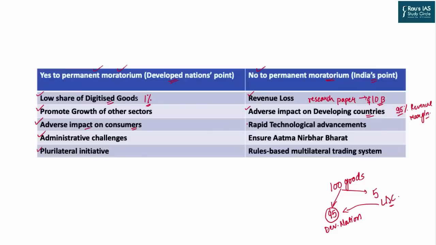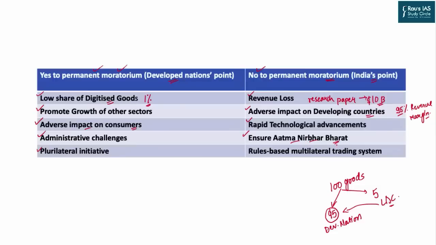Then we have rapid technological advancement. Now, given the rapid technological advancement, least developed countries or developing countries are far behind that of the developed nations with respect to the entrepreneurship, penetration of internet and others. The next argument is that it will ensure Atmanirbharta of Bharat.